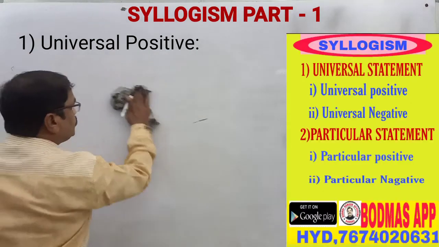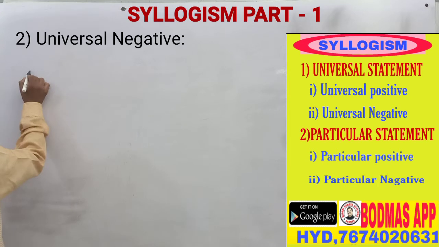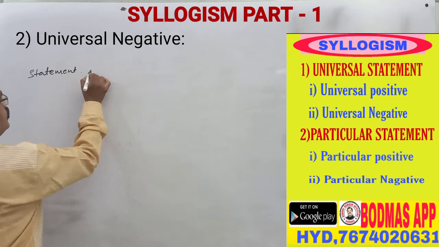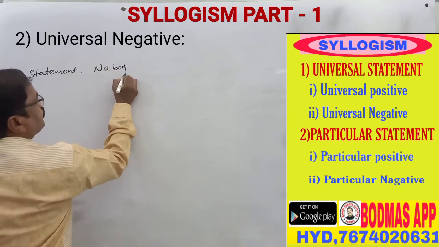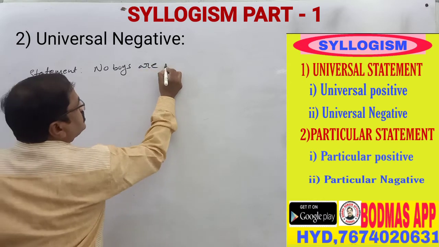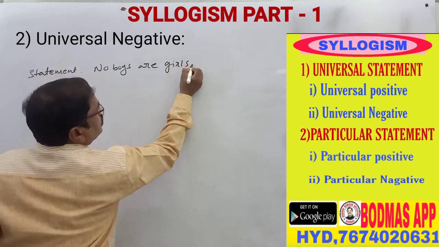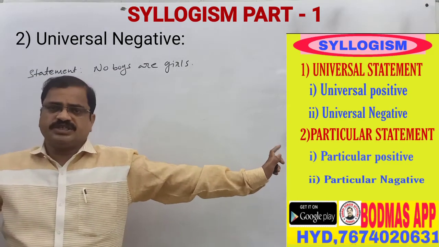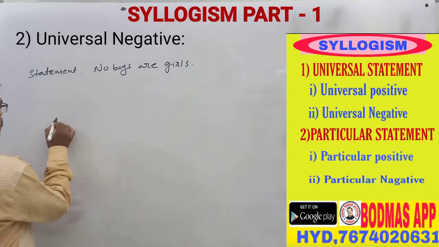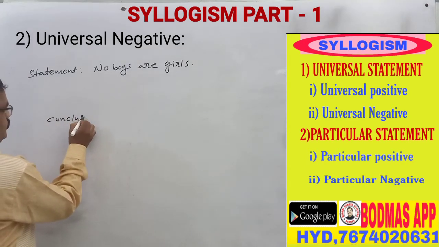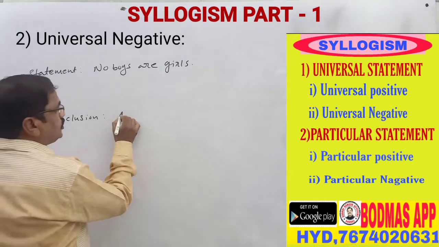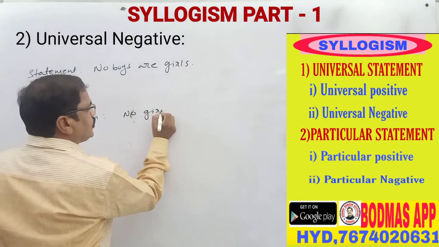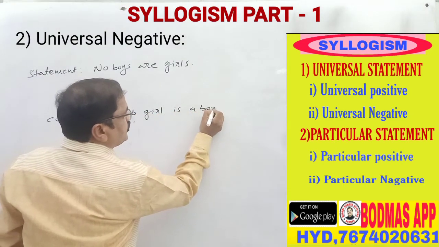In the universal negative, the second statement is: no boys are girls. No boy is a girl. It is a negative statement, complete. No chance. So when there is "no boys are girls," what is the conclusion? No girl is a boy.